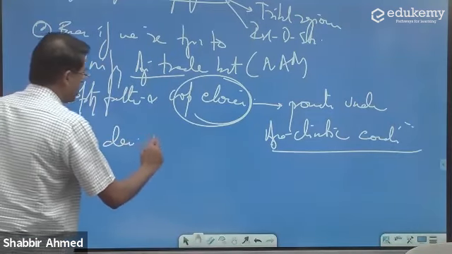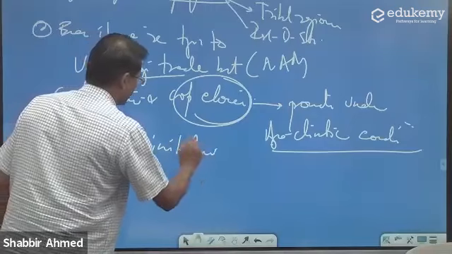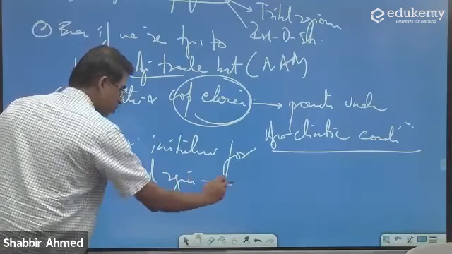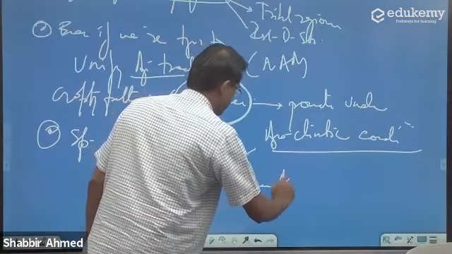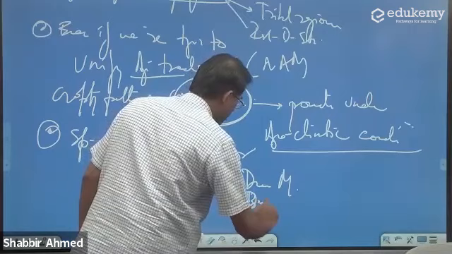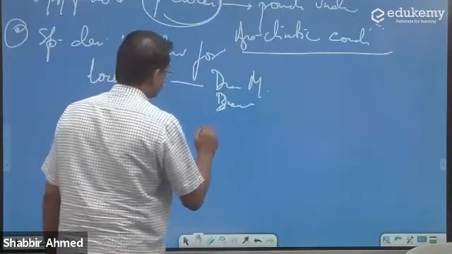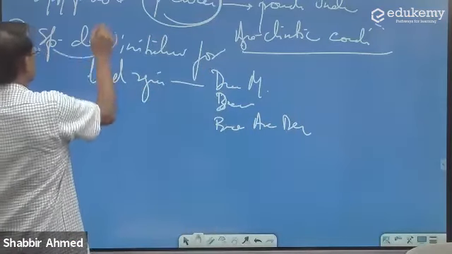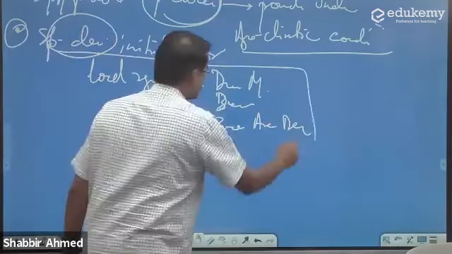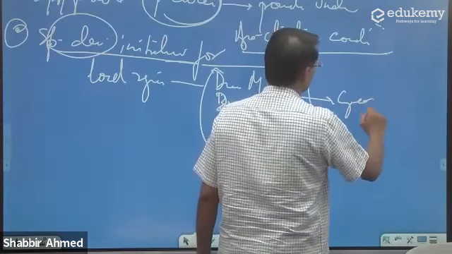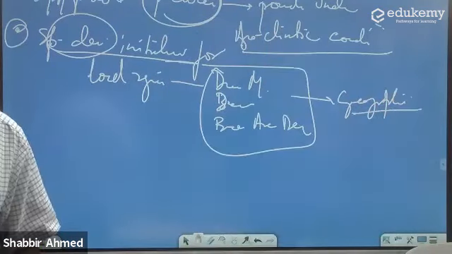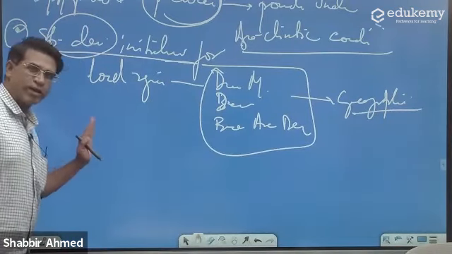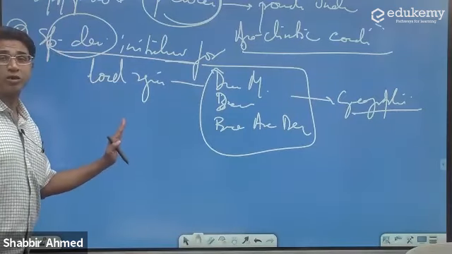Okay. We do have special development initiatives for local regions. You talk about drought management. You talk about desert management. You can talk about border area development. These are special development initiatives, and this represents the local geographies. So we started off by saying, yes, number one, the federal units have some link with the geography.